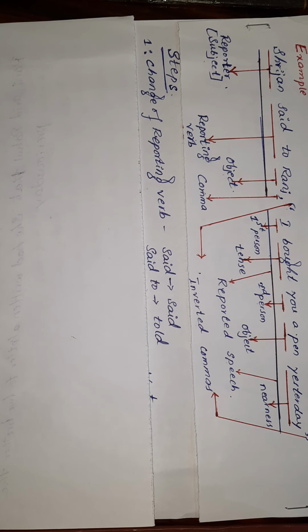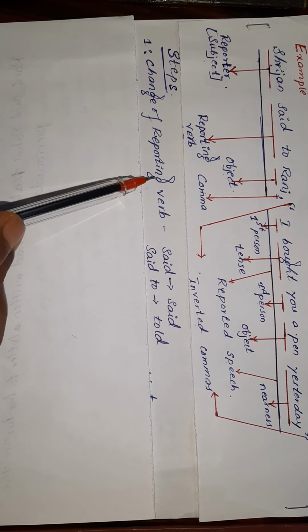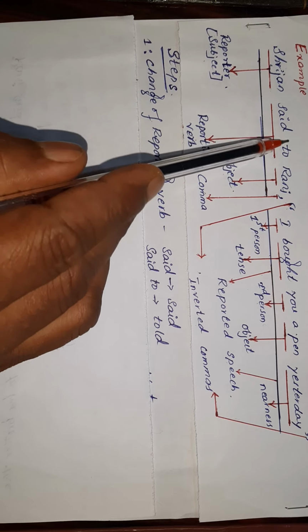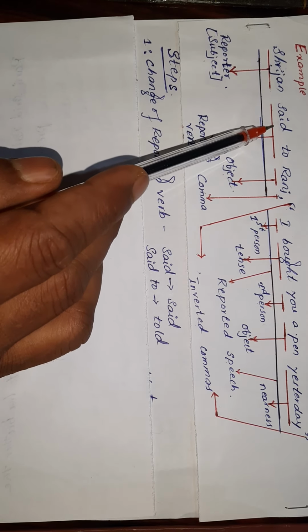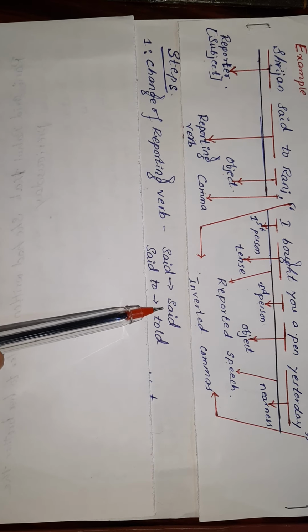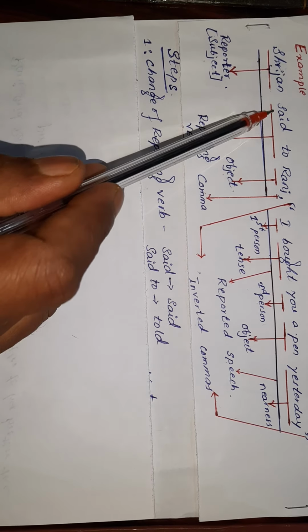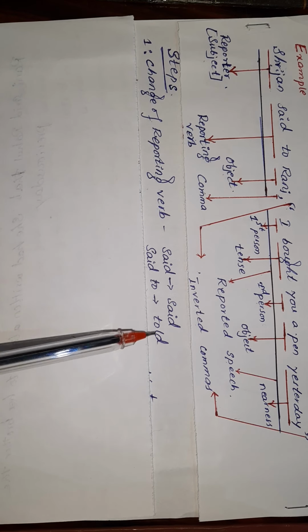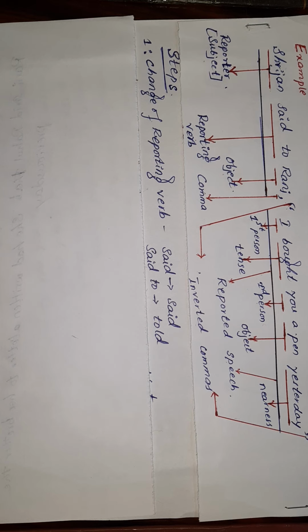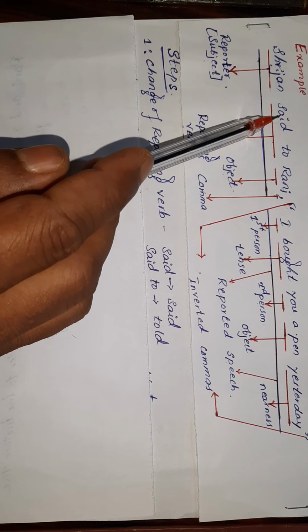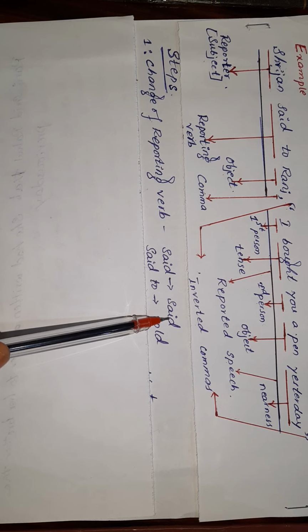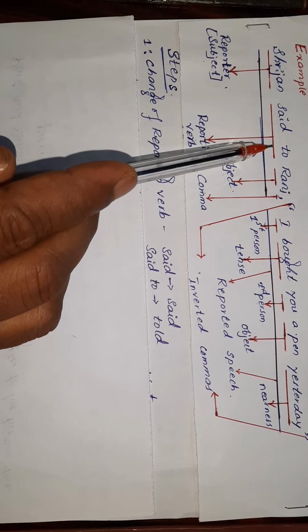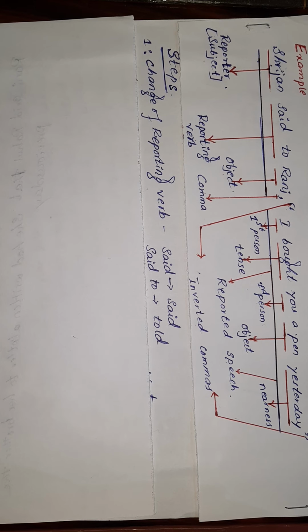The first step is change of the reporting verb. So here is the reporting verb. Said to is a reporting verb. If it is said, it remains as it is, said. If it is said to, it will change as told. So here I repeat once again. If the reporting verb is said, it remains as it is, said. If it is said to, it will change as told.